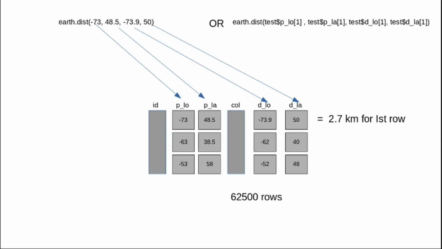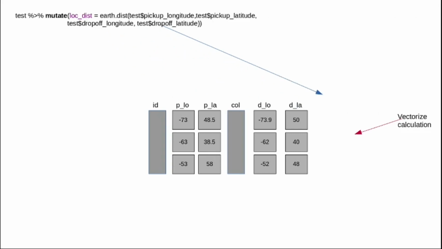This formula takes pick up longitude, pick up latitude, drop off longitude and drop off latitude as the arguments, and we get the distance. I am using the mutate function here. Mutate is available in the tidyverse, and I am creating a new variable and applying the function, and it calculates the distance for all the rows. You don't need to write a loop because R is a vectorized programming language.